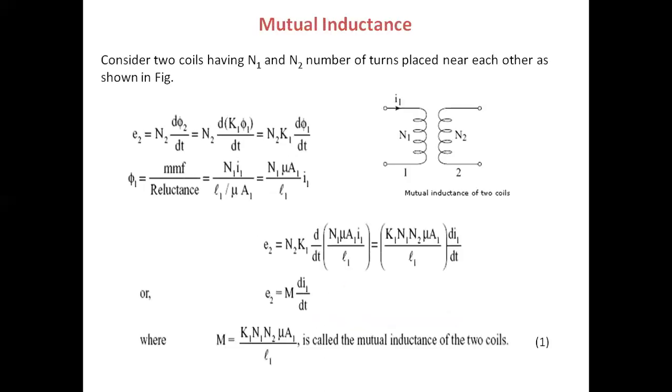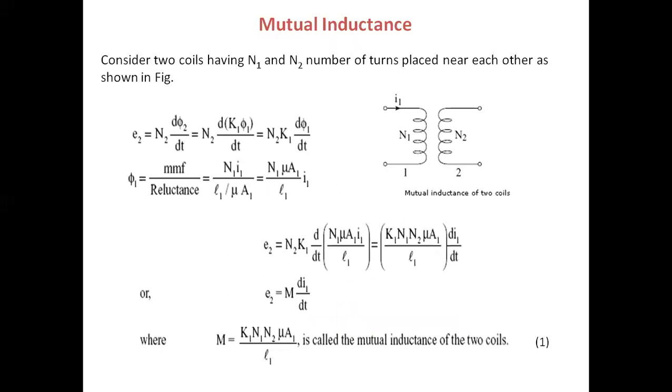Okay. So L equal to, from this expression, μ N square A by L. And in terms of reluctance, if you shift this side, what you will get? L by μA. So this is the reluctance. So the relationship between self-inductance and reluctance is inversely proportional. Self-inductance is inversely proportional to the reluctance. Sometimes they can ask about the relations. If reluctance is increasing, what is the value of self-inductance? Okay, it should reduce.